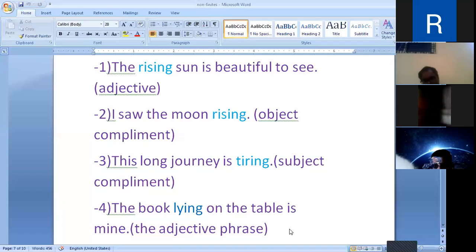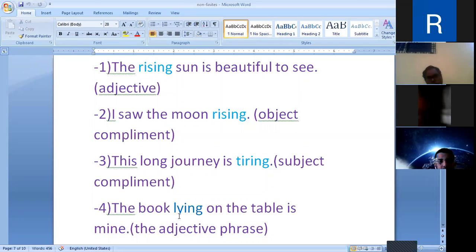The noun which is qualified by the present participle is placed before the present participle. Here it is an adjective, and here it is used to form the adjective phrase. In such cases, the present participle is placed just after the noun.